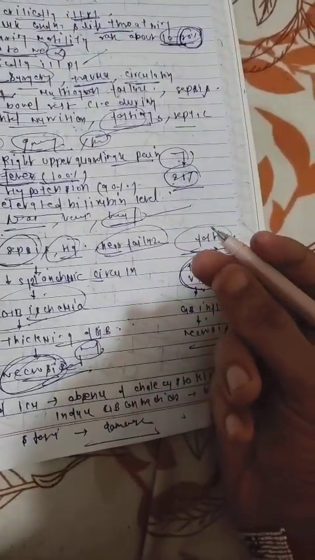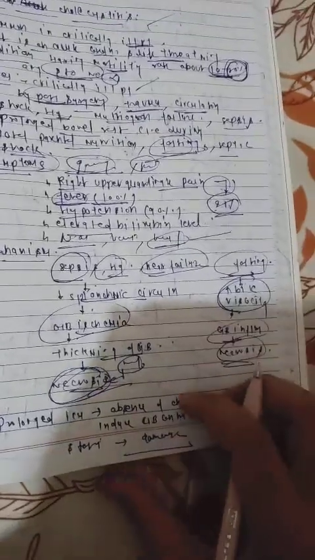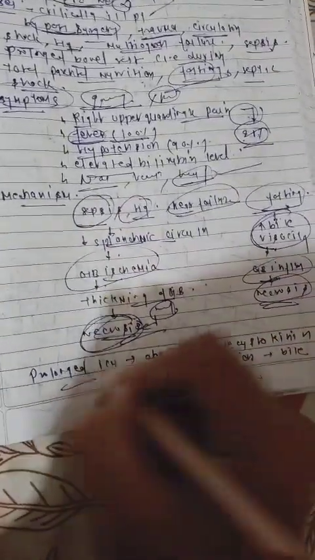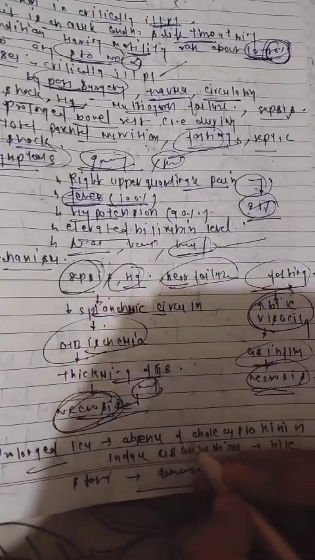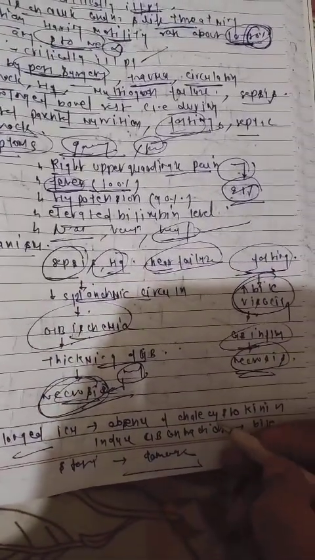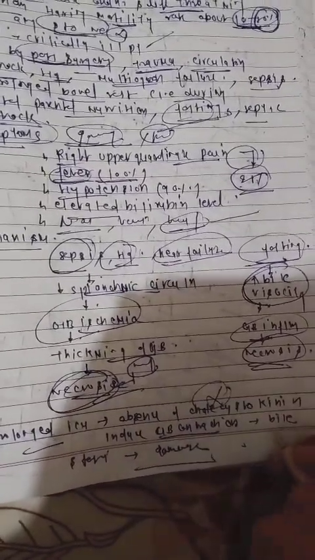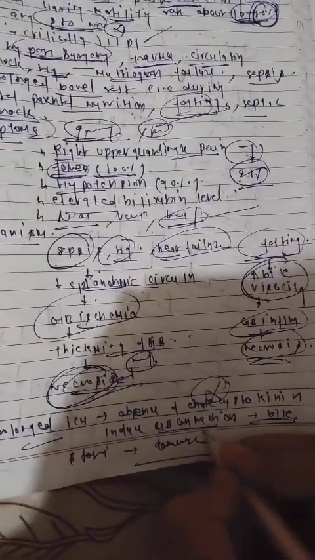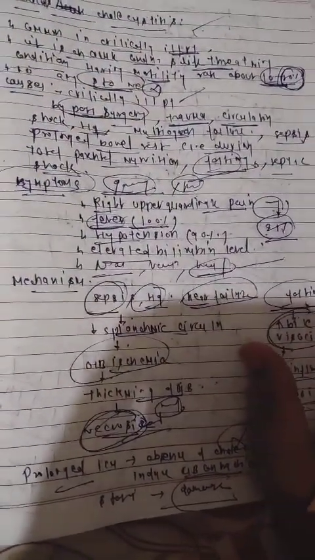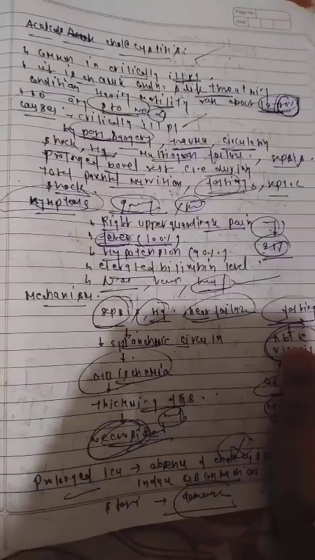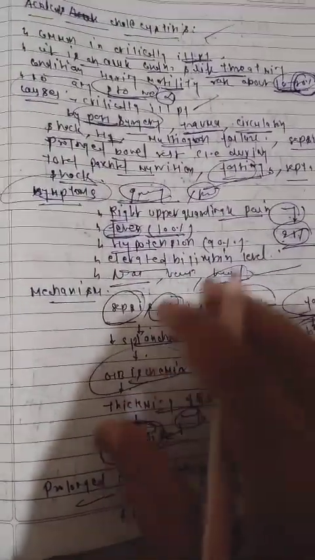Bile gets thicker, so gallbladder inflammation and necrosis occur. And third, if the patient is prolonged in ICU, there is absence of cholecystokinin-induced gallbladder contraction. Due to this, bile stasis occurs and inflammation and necrosis happen. So these are basically the mechanisms.